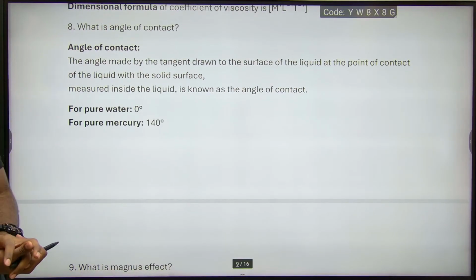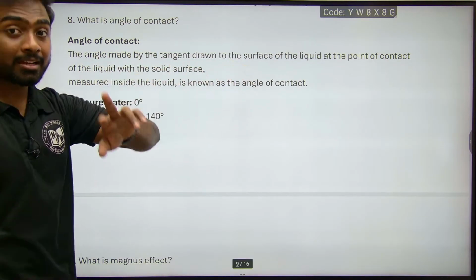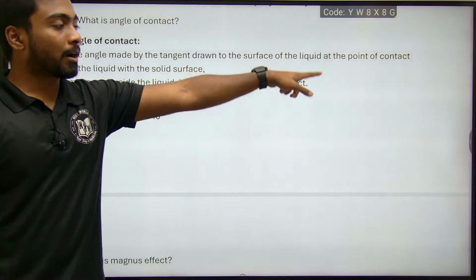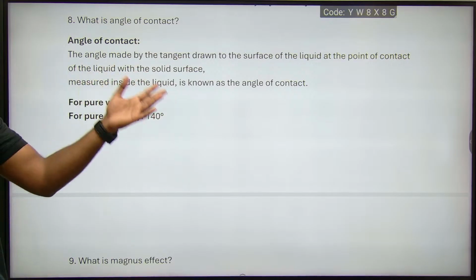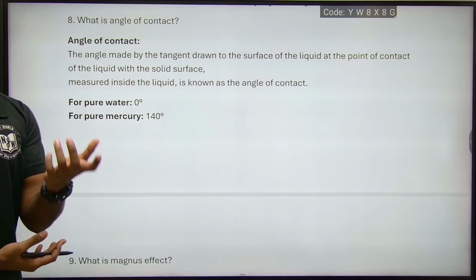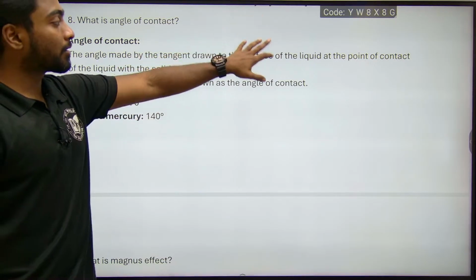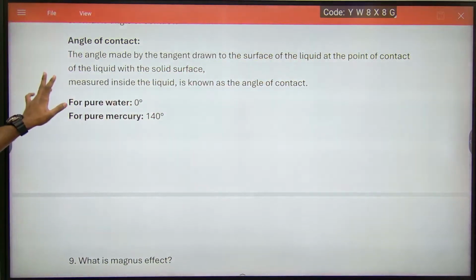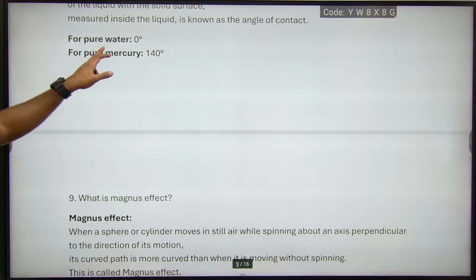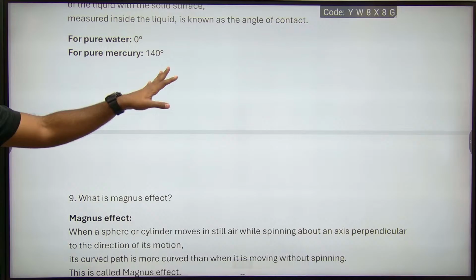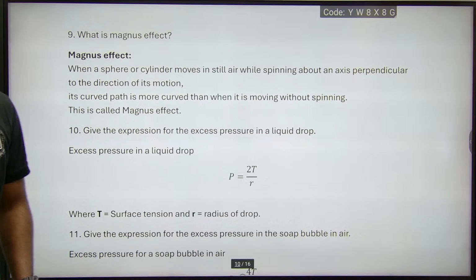What is the angle of contact? The angle made by the tangent drawn to the surface of a liquid at the point of contact of the liquid with the solid surface is known as the angle of contact. For pure water it is 0 degree, for pure mercury it is 140 degree. Then we'll go for the Magnus effect.